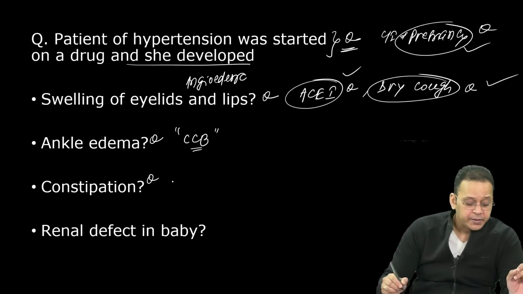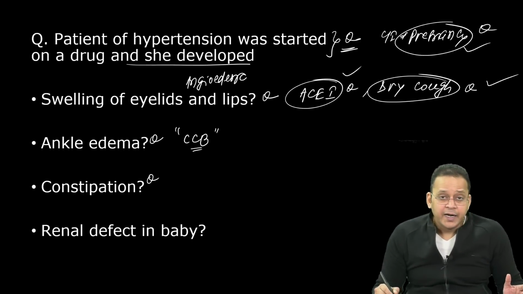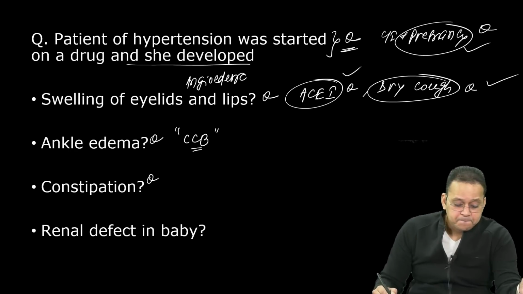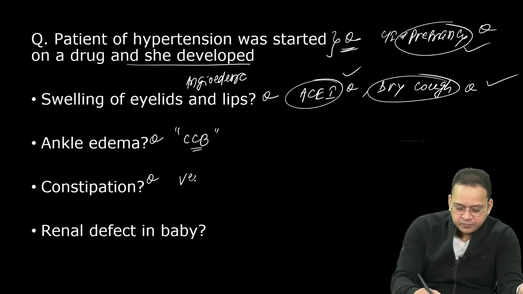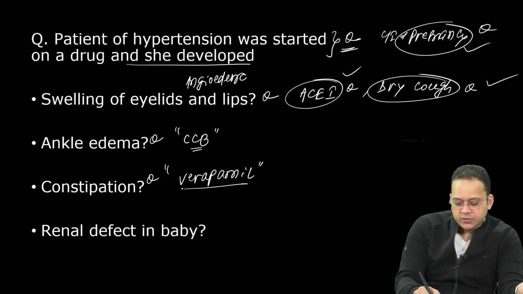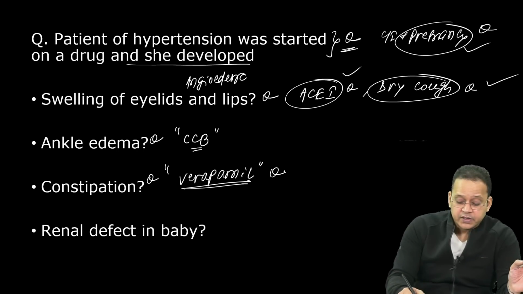Constipation. It has been asked. Antihypertensive causing constipation. Which is the drug? Come on, guys. Constipation, it's a very simple MCQ. It has been asked multiple times in NEET PG. In FMGE also it has been asked. At least Harshit has given us the right answer. Verapamil, guys. So whenever they ask you, verapamil can cause constipation. Don't forget this.